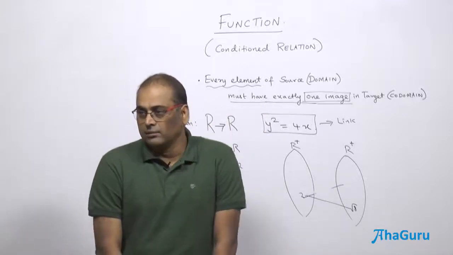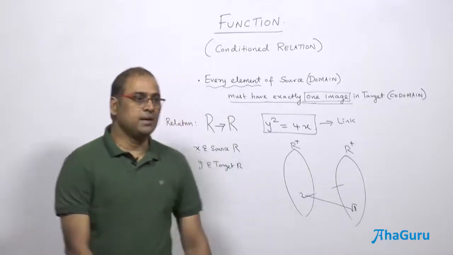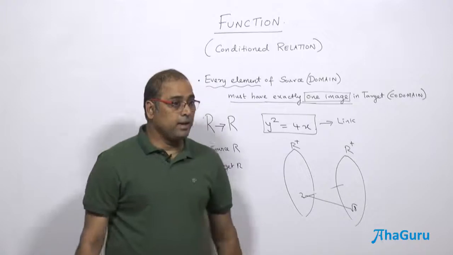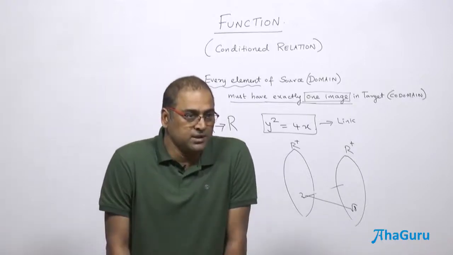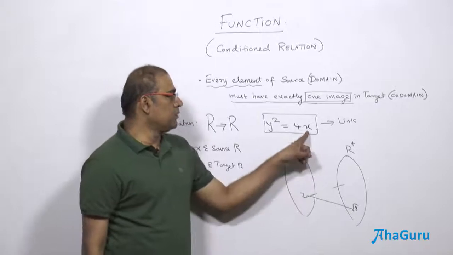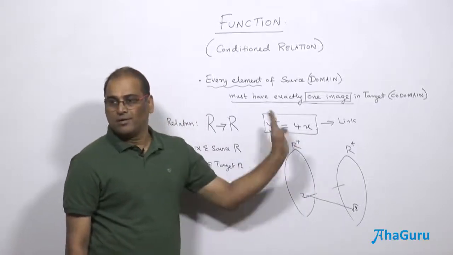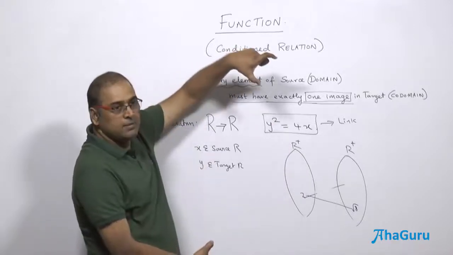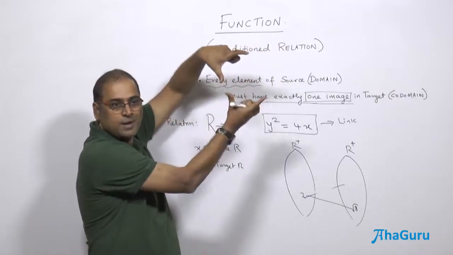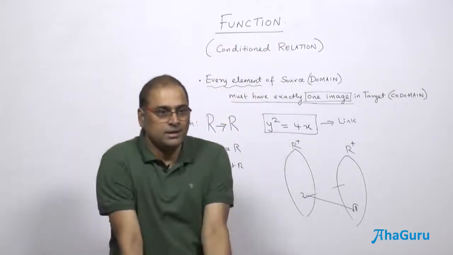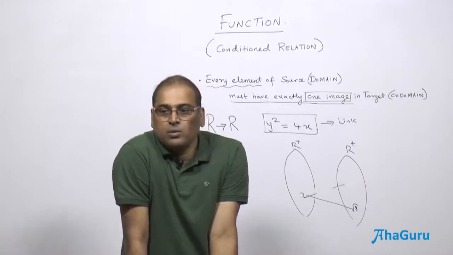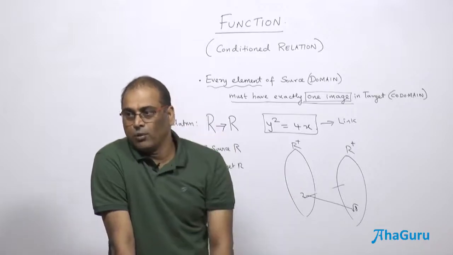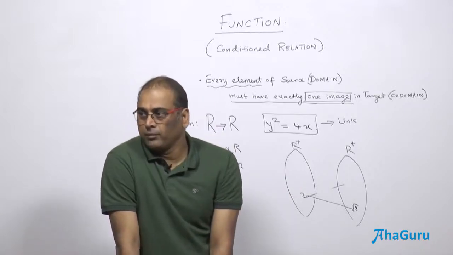Combining these two, you get that curve, but together it is not a function. We would call this a parabolic curve, but as a function there is a different concept, because if you substitute one x, you get 2 values of y. So this equation does not correspond to a function. That means the upper curve represents a function, the lower curve represents a function, and together you get the parabolic curve. So as a function, one x will correspond to only one y, where x belongs to the domain and y belongs to the codomain. Are you able to understand?